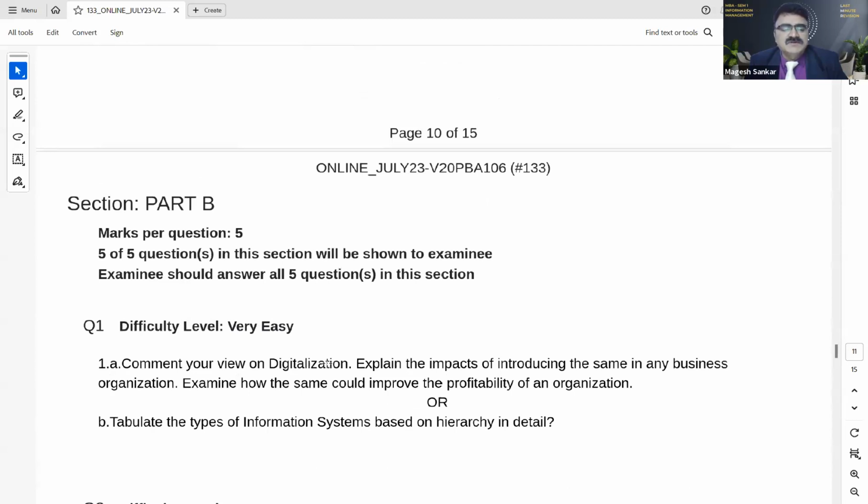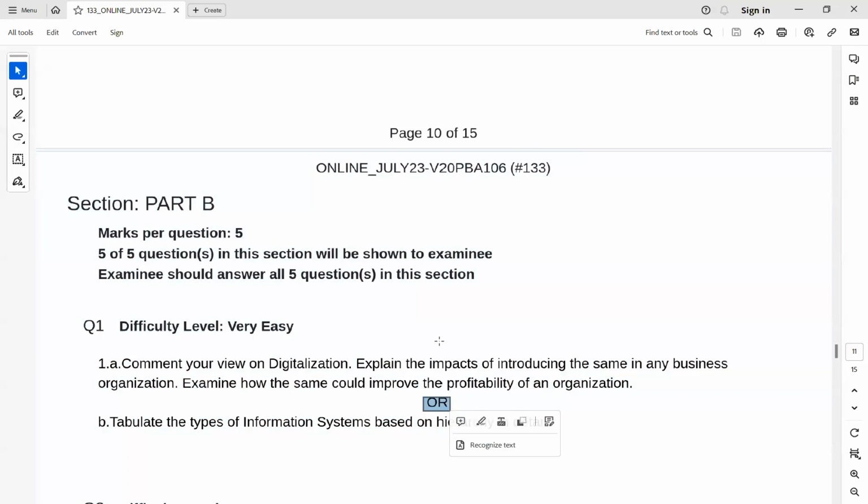Part B, total 5 of 5 questions. Total you have 10 questions. In Q1, you will be having 2, Q2, you will be having 2. Like that, up to Q5, 5 into 2, 10 questions are there. Sir, I'm asking about section C, they have mentioned OR. No, you see this. They have mentioned OR. You have to view my screen. I have highlighted it. You can see this, OR. Yes, sir. Got it. Yes, you have to read that properly.